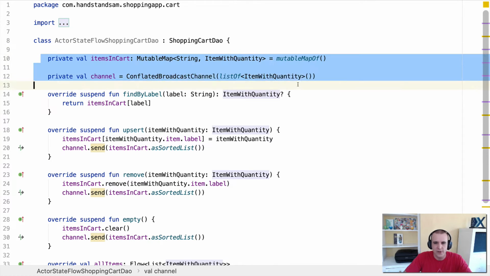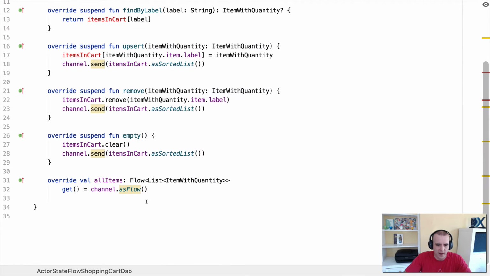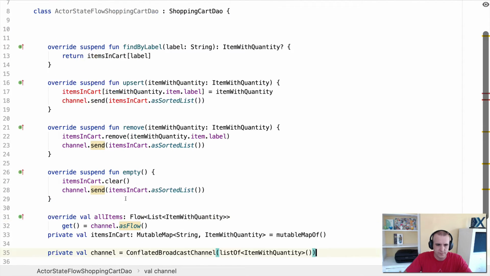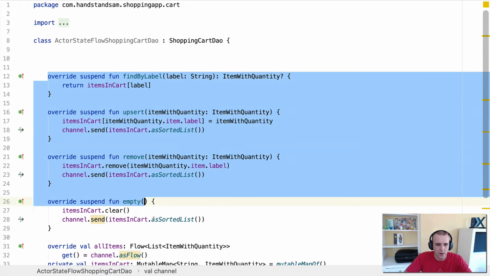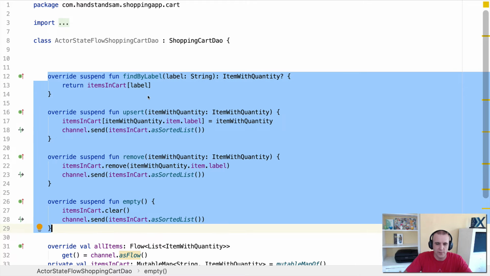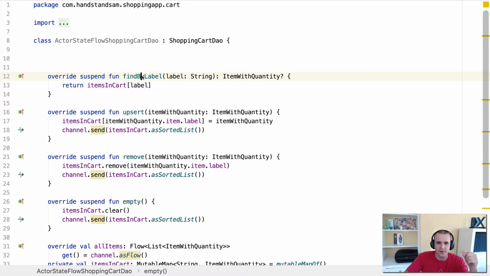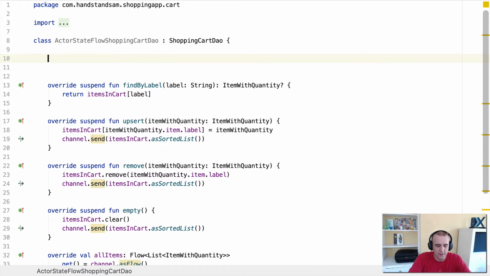What I want to do first, and I'm going to move this stuff to the bottom so it doesn't get distracting. All right, so we have these four things that we want to be able to do. We're going to find, upsert, remove, and empty. Like we talked about before, we want to send in messages to this actor. So I'm going to go ahead and create an intention.